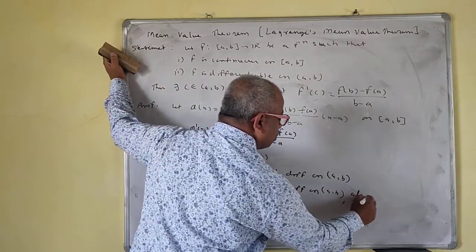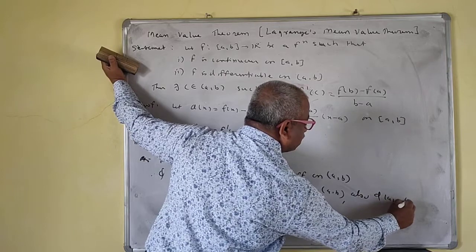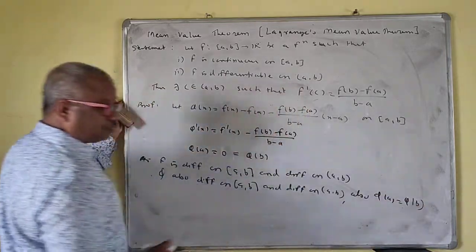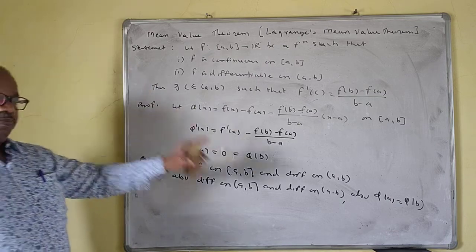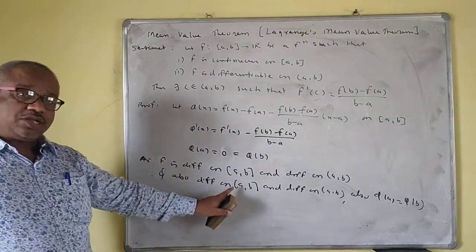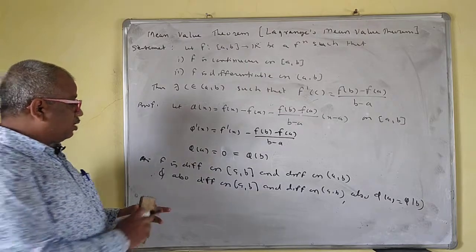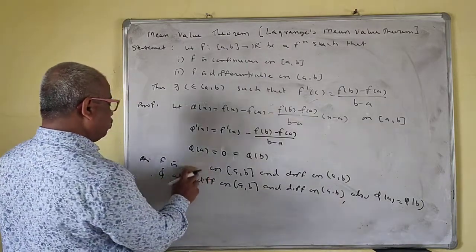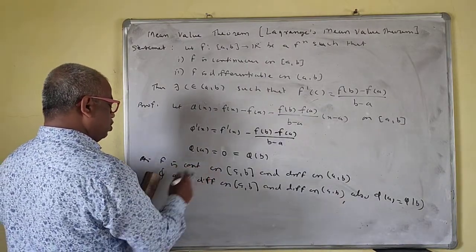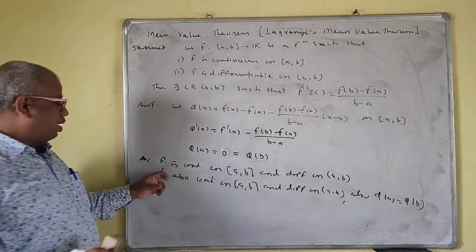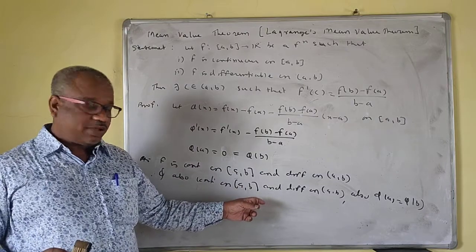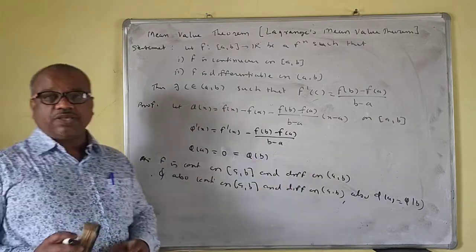Also phi of a is equal to phi of b, one more extra condition satisfied by phi. So phi is continuous on closed interval [a, b], differentiable on open interval (a, b), and phi of a is equal to phi of b.